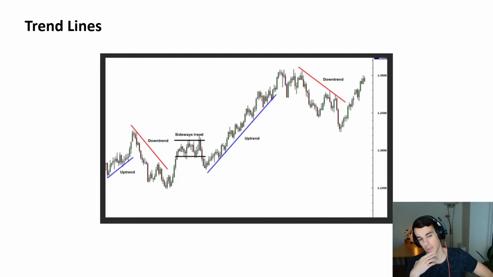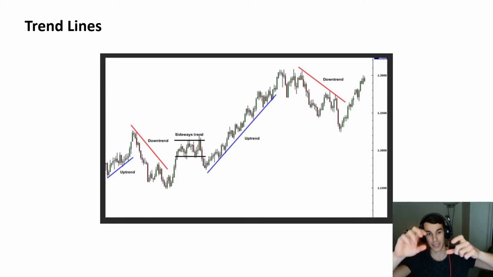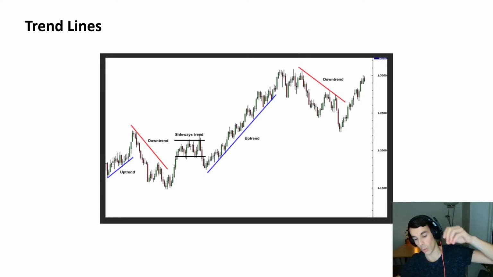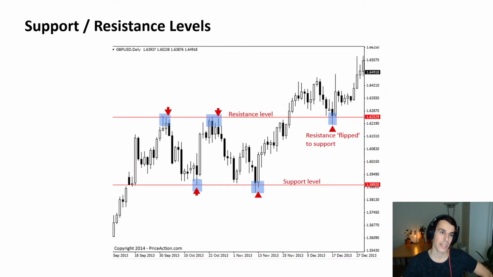Trend lines. Price charts form these trend lines, and when you have, I think it's called a confluence of multiple factors, for example an uptrend and also some kind of candlestick pattern, you might see that the trend will flip soon, so you sell or go short, and then you cancel the position and make money. All right. That's how I understood that price action works.